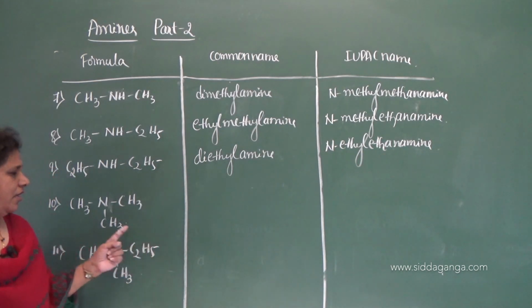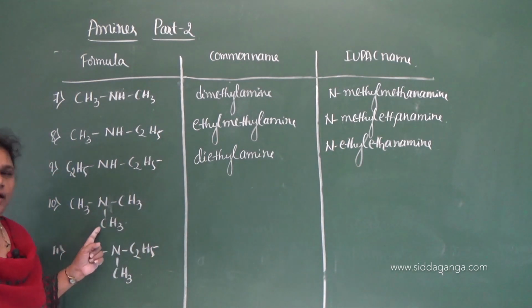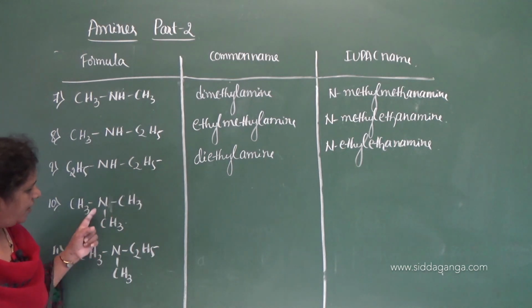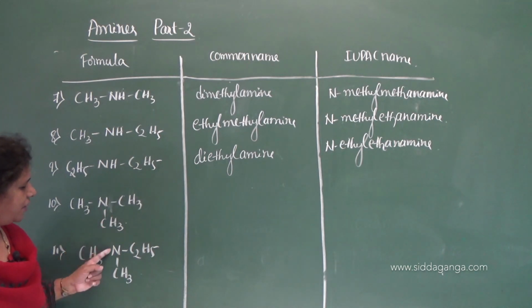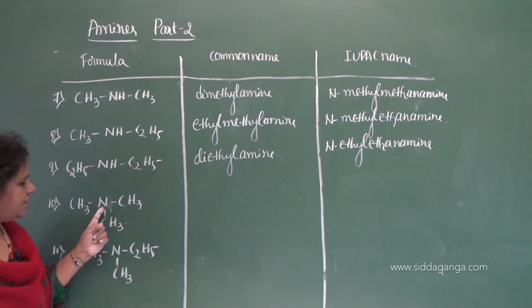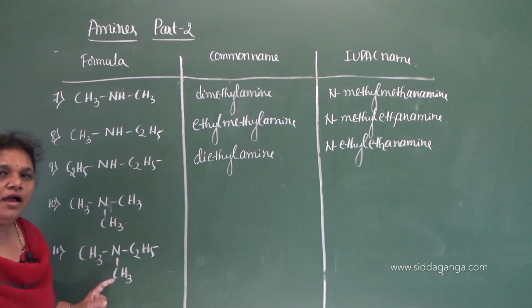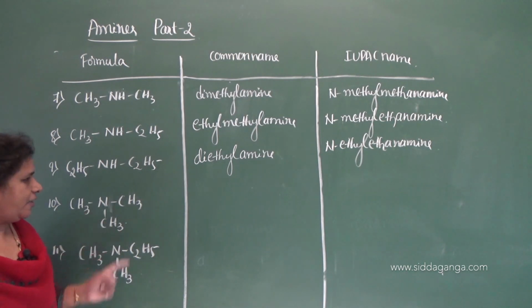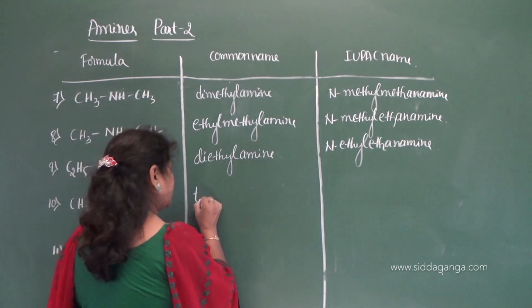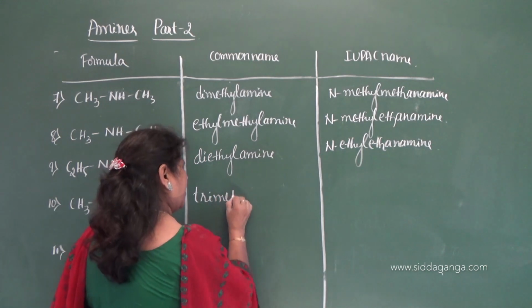Now here three methyl groups are there. This is a tertiary amine, and this is the tertiary nitrogen. All the hydrogen atoms are replaced by alkyl groups here. Three methyl groups are there, therefore it is trimethylamine.